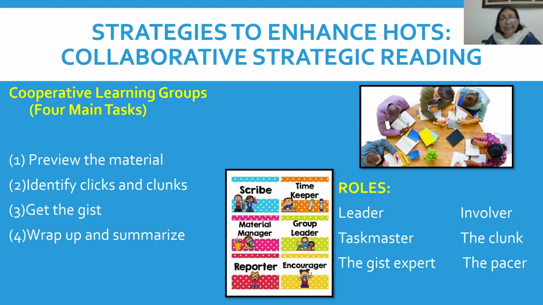Now, what you should understand over here is that the second aspect is identifying clicks and clunks. What are clicks and clunks? Clicks are those aspects of the new information given to the students that they have understood. And clunks are those chunks of information that they have not been able to make sense of. So they are able to distinguish between the information that they have understood and the information that they have not been able to understand. In a way, the teacher's role is to help them understand the information they have not been able to make sense of.